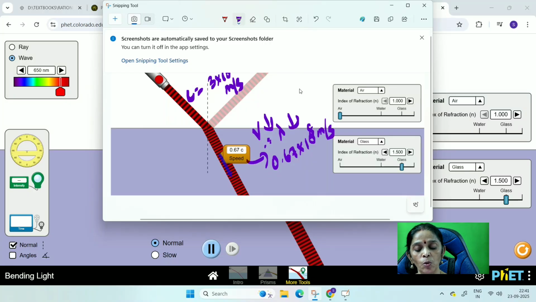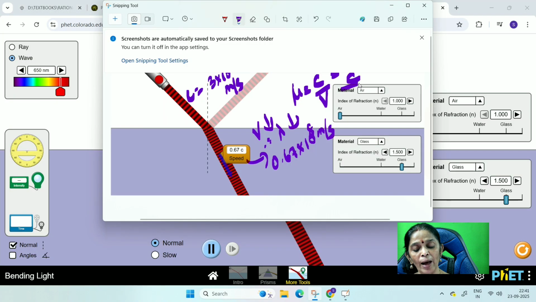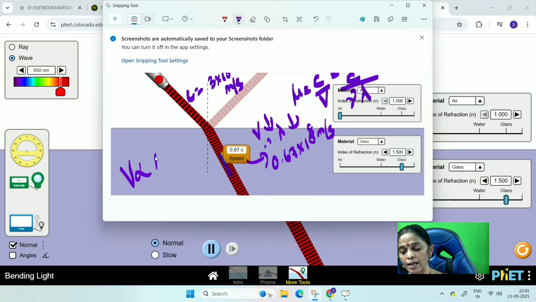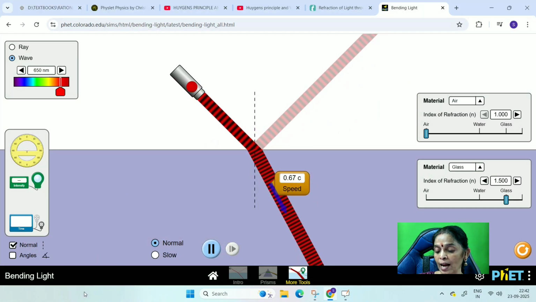How do you know? We know that mu is equal to c by v. Where have we learned this? In Snell's law of refraction. But we have already learnt that instead of v, I can write nu lambda. So therefore you can say v is directly proportional to lambda. If v decreases, lambda also decreases. So wavelength decreases, speed also decreases, whereas what happened to the frequency of the light?